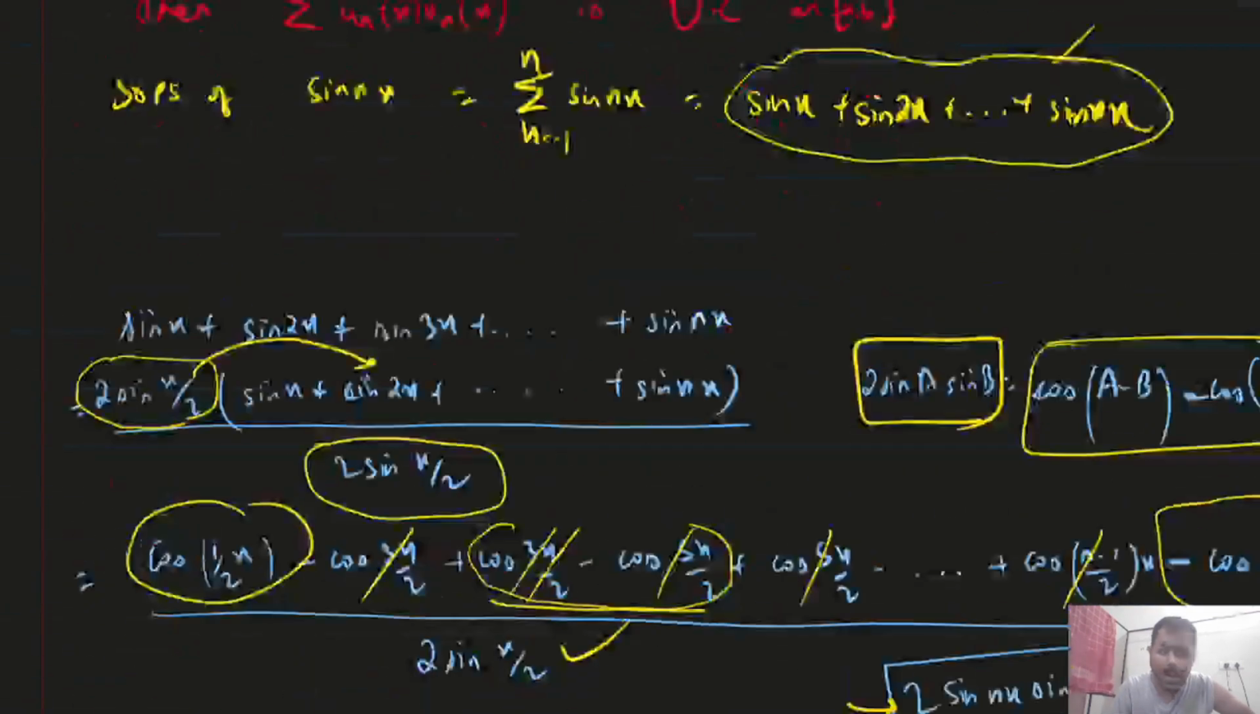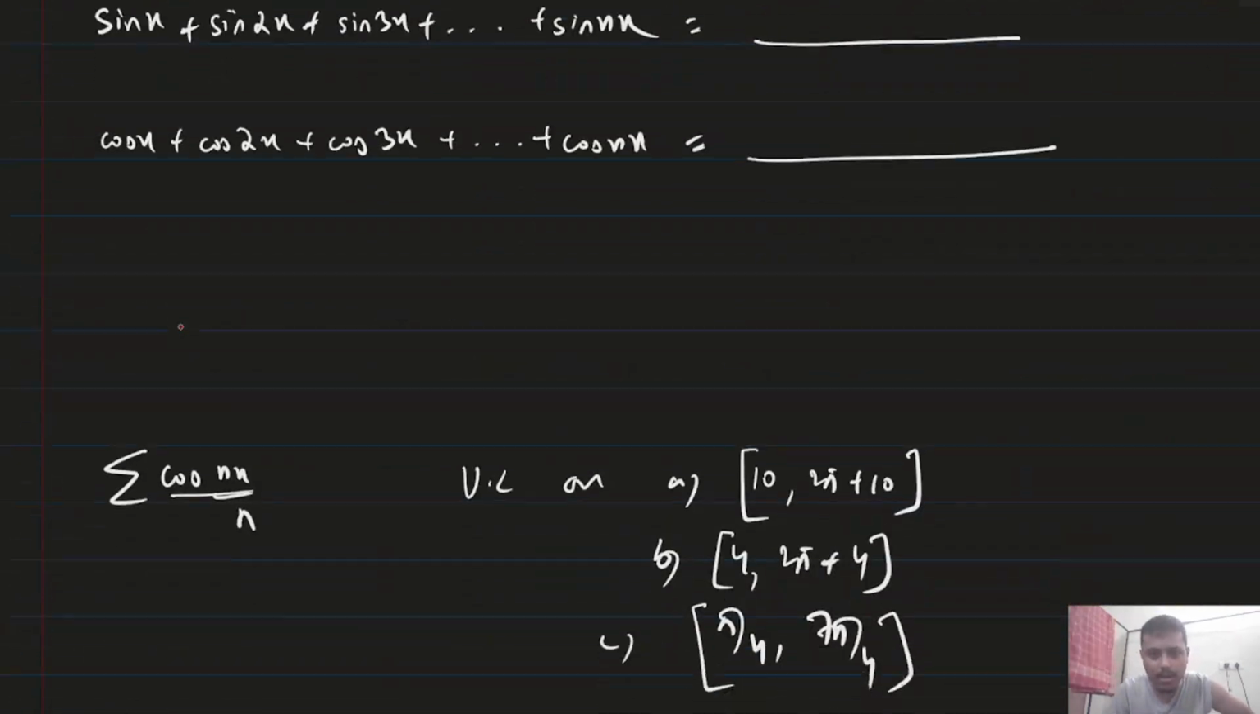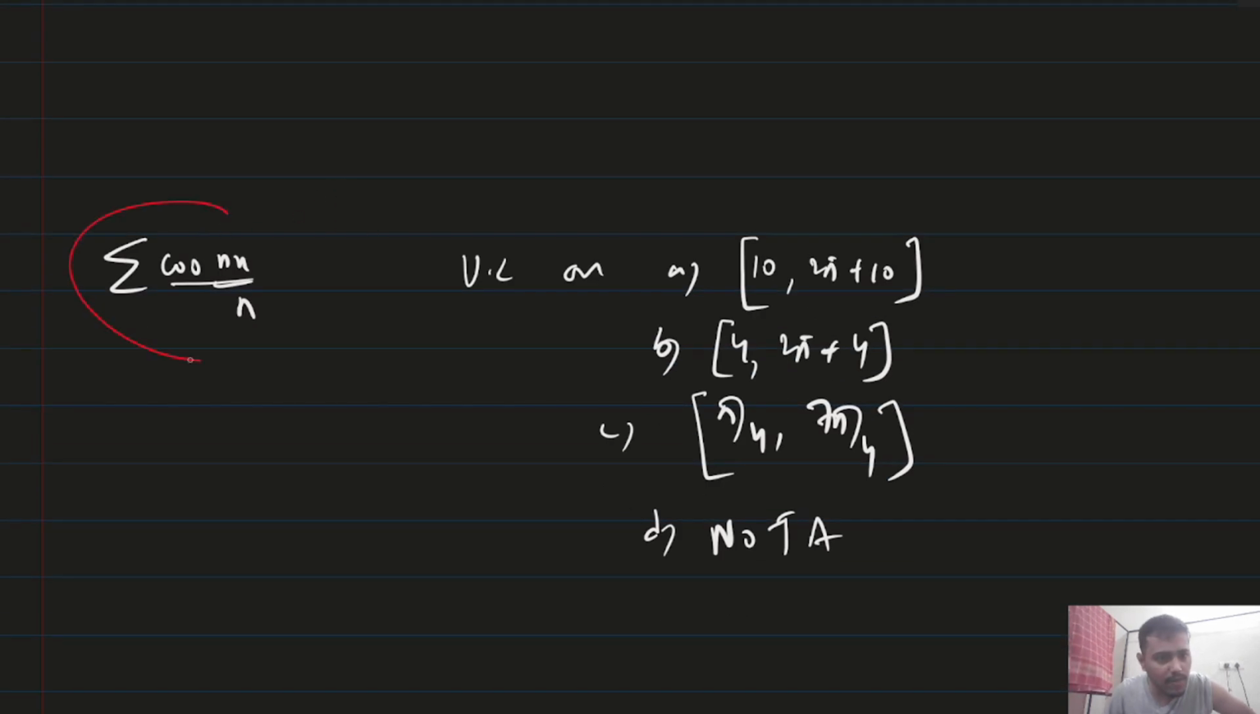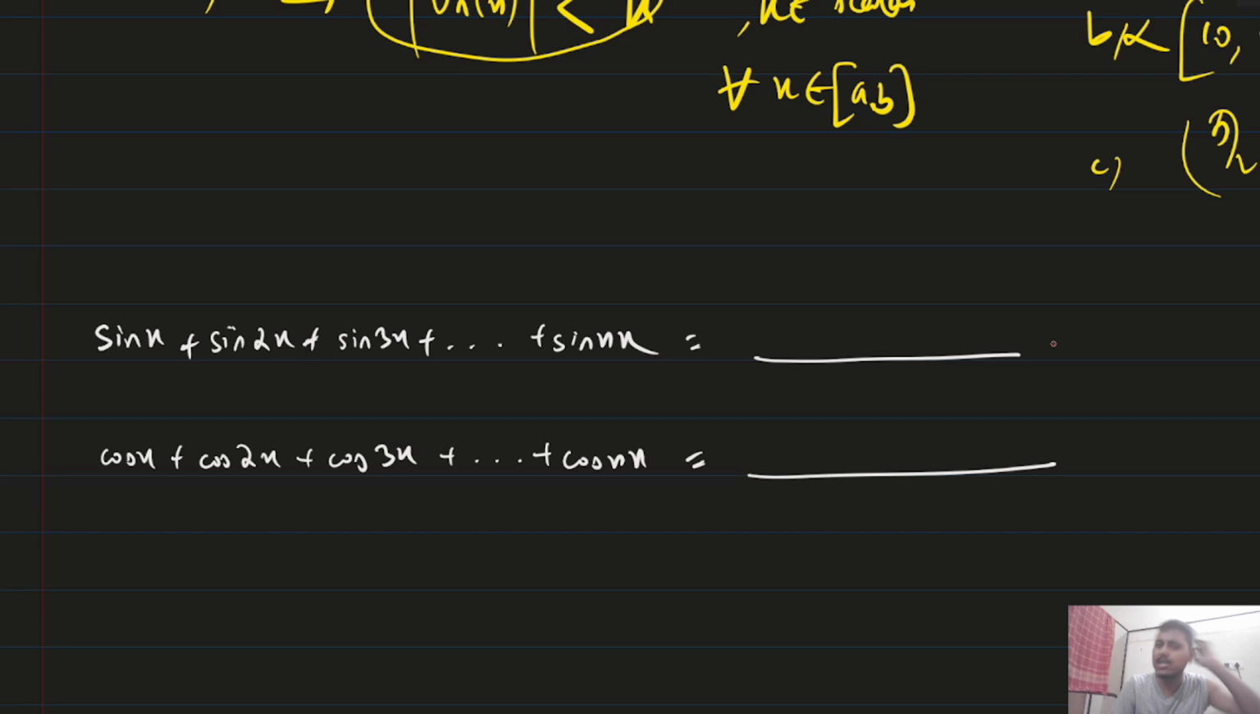And a similar problem: summation of cos of nx by n. You check whether this is uniformly convergent on A, B, C, and D or not. Check and comment the answer below. Another thing you can say is, sir, this is very lengthy, how will I do it in the exam if it comes? I don't know whether it will come or not, but this type of question may come.